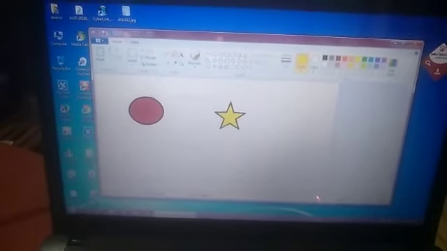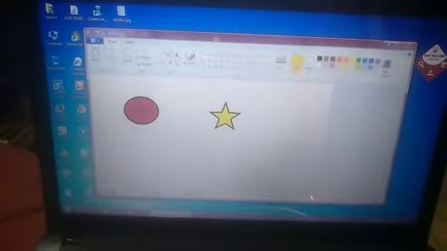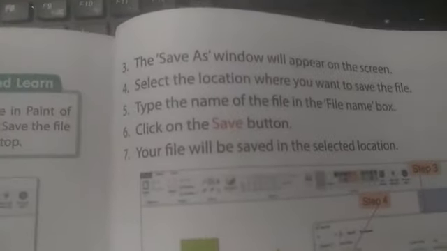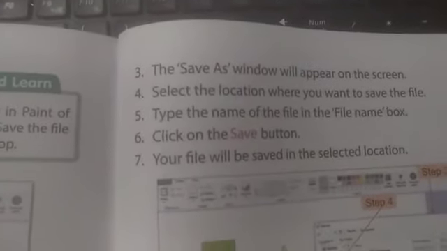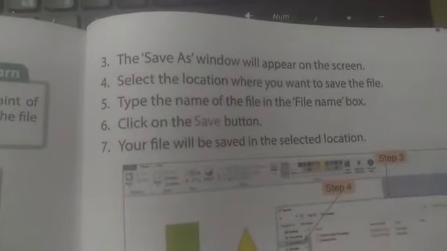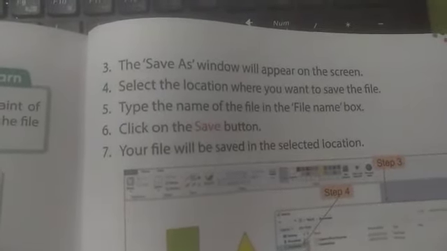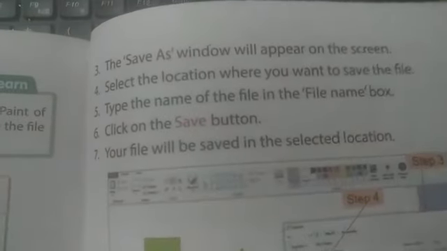Now we will learn how to save this file. So what are the steps? Step 1, click on the file tab. Step 2, select the save option from the menu. When you click on the save option, since you are saving it for the first time, the save as window will appear on the screen. Step 4, select the location where you want to save the file. Step 5, type the name of the file in the file name box, then click on the save button. Your file will be saved in the selected location.